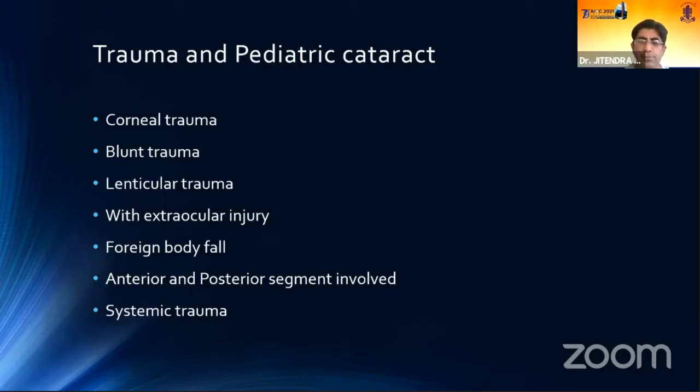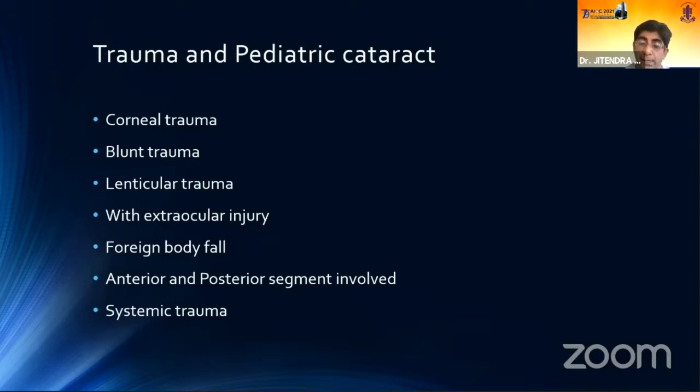You can have everything, like corneal trauma with a corneal perforation, or a blunt trauma causing pediatric cataract. The good thing about blunt trauma is that it is almost like a normal cataract, but you should be cautious that this blunt trauma may cause a problem at the posterior pole also. A good retina evaluation is also necessary.